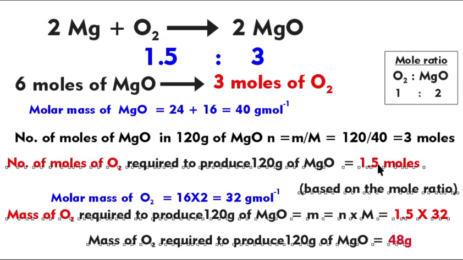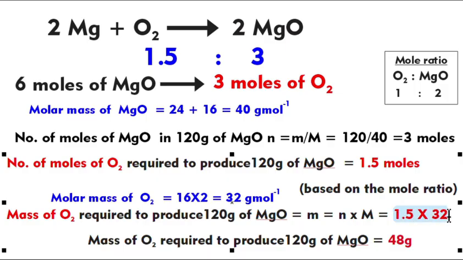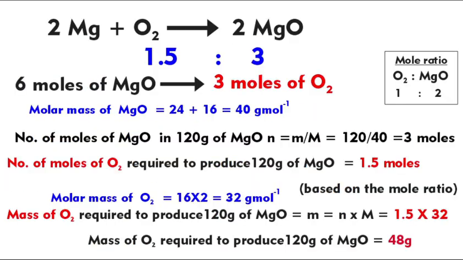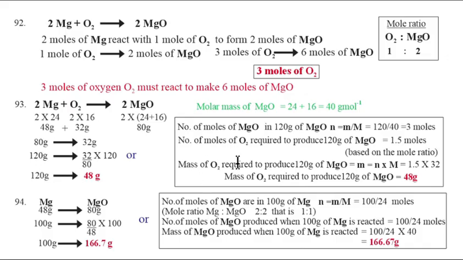mole ගාන mass එකට හරවන්න නම් molar mass එකෙන් multiply කරන්න. So molar mass of oxygen, now we need to find the mass of oxygen. So multiply it, you can get the mass of oxygen here. And similarly you can calculate what is the mass of magnesium oxide produced when 100 grams of magnesium is reacted. Make a workout karanna. So there are different other ways. So I have explained different ways to get this answer done. When make a check karaganna answers hadaganna.